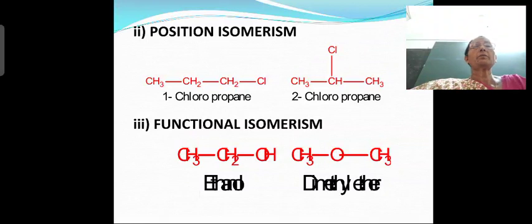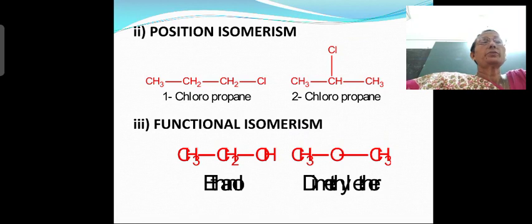Okay. Now next we will move to the next slide, that is position isomerism. Now what do you mean by position isomerism? Position isomerism is the isomerism in which two or more compounds have the same molecular formula. What do you mean by molecular formula same? Same number of carbon atoms, right?